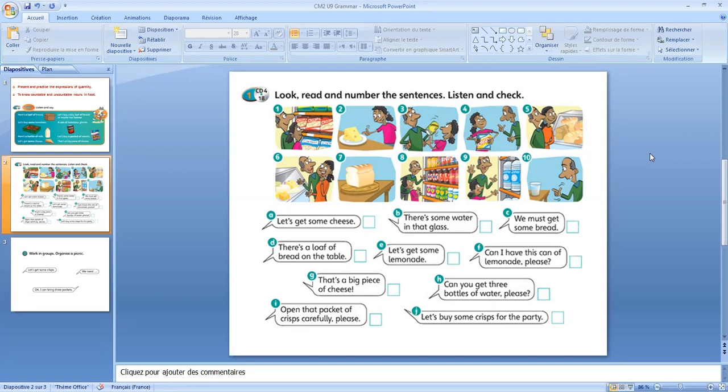H, can you get 3 bottles of water, please? I, open that packet of crisps carefully, please. J, let's buy some crisps for the party. Okay, so we have 10 sentences and 10 pictures. Try to answer them, and in our meeting, we are going to correct them and give you the audio in order to check.